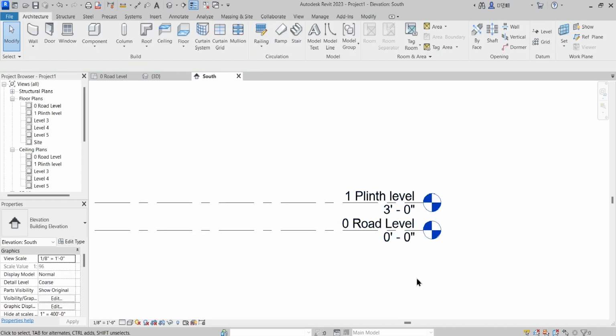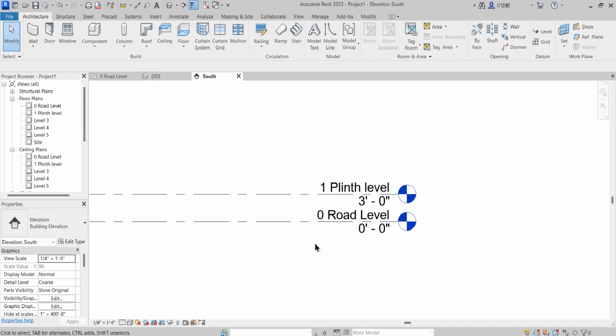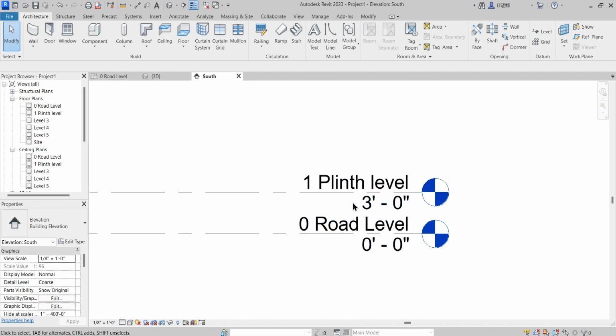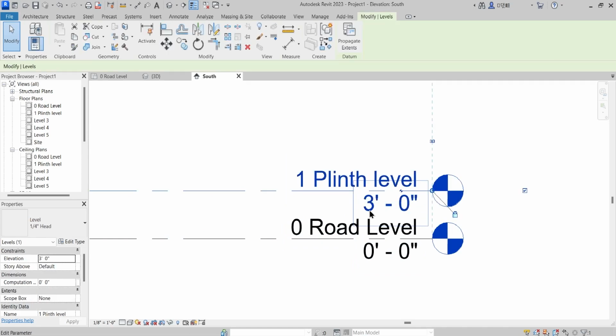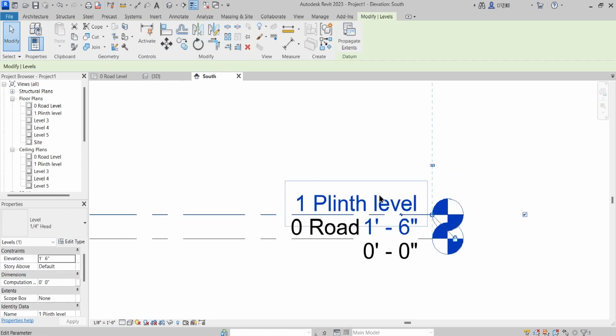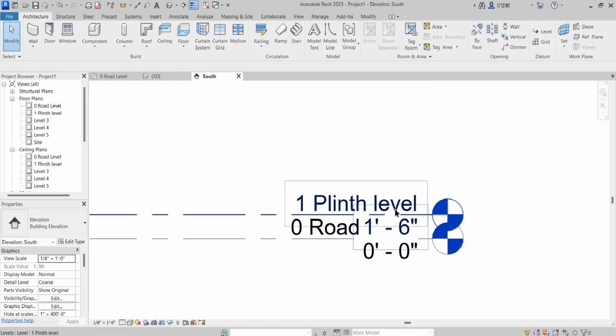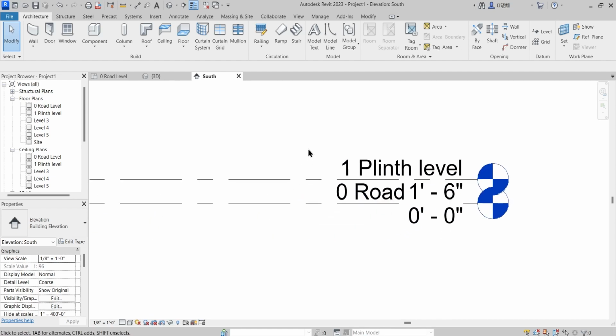Now you might often end up creating levels, and then this is the mess. If instead of 3 foot, I say 18 inches, 450 mm, not 18 feet, 18 inches, then you see that this has been messed up, and this is not a proper way of representing this.